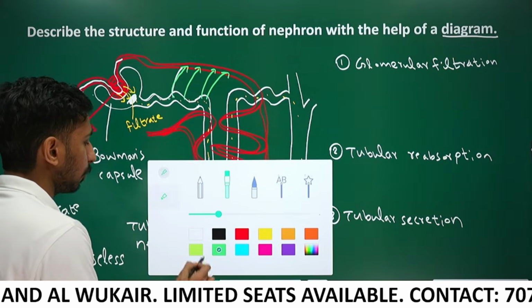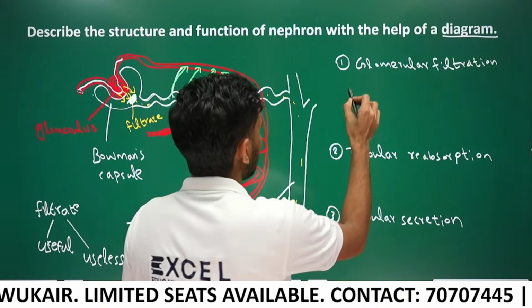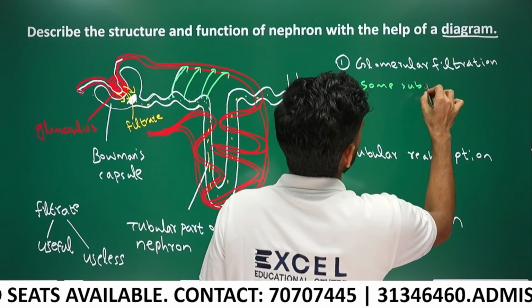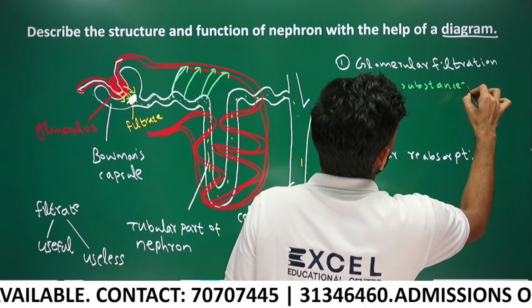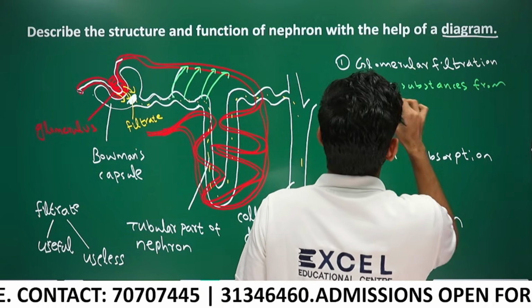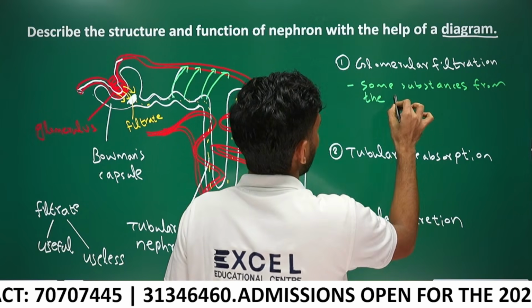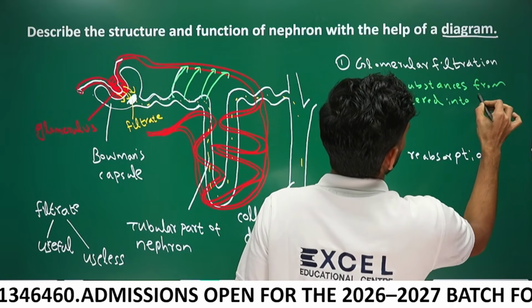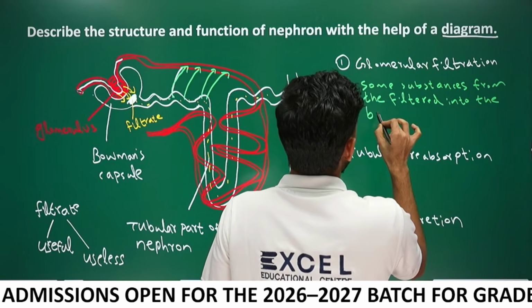What is glomerular filtration? Some substances from the blood are filtered into the Bowman's capsule.